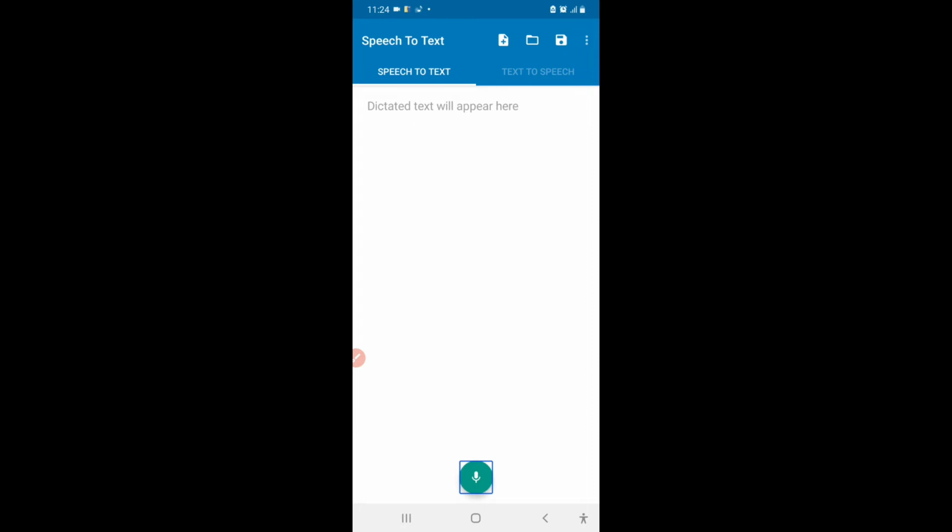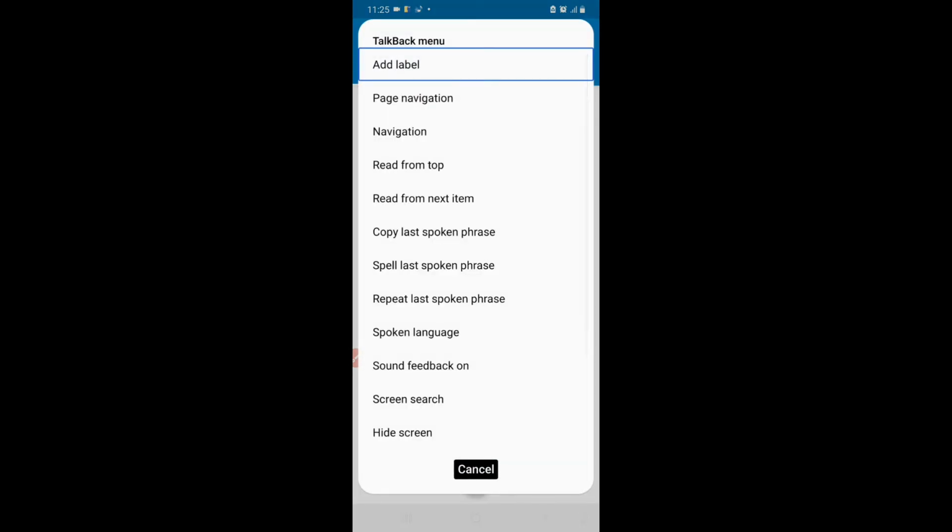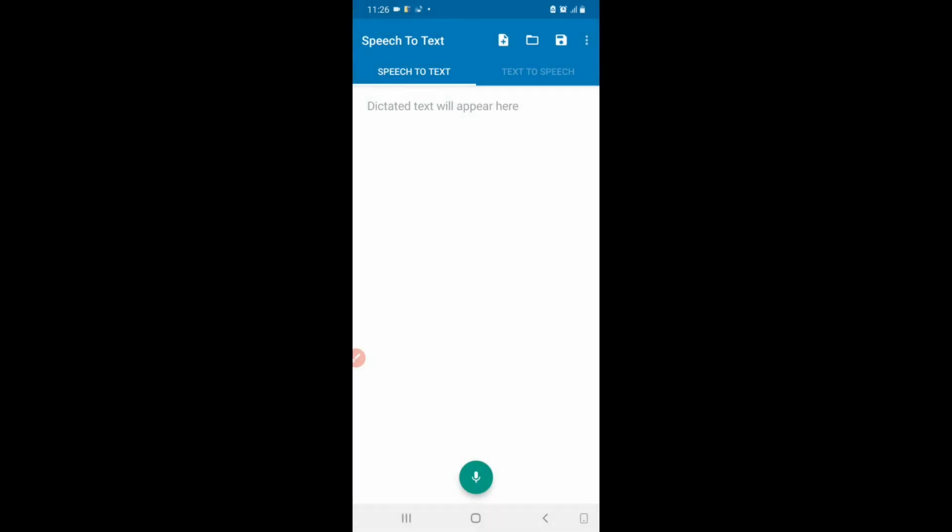Let's see. In TalkBack, when I place my finger on an unlabeled button, let's see what happens. Fab STT button. Double tap to activate. So this was an unlabeled button. So I can open the local context menu. TalkBack menu. Add label. Double tap to activate. And simply add a label, Speech.